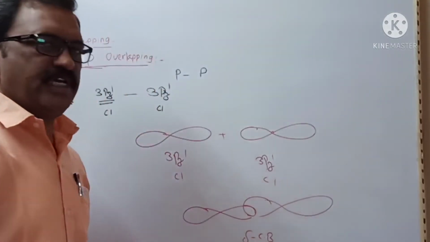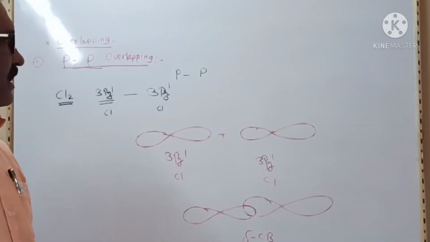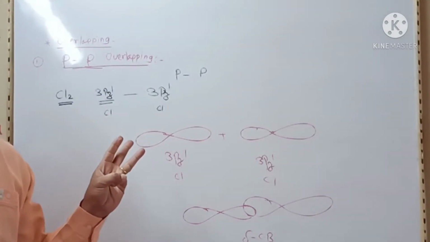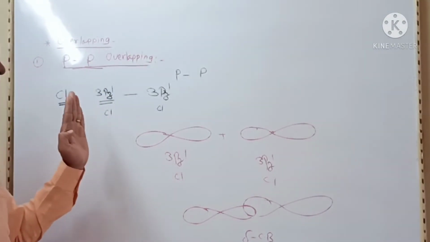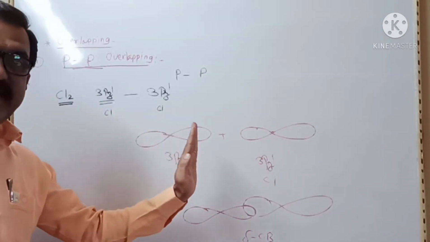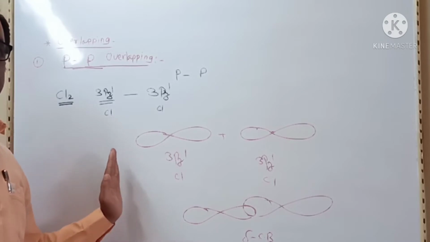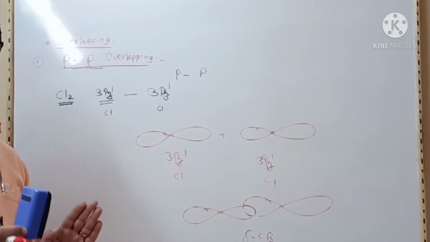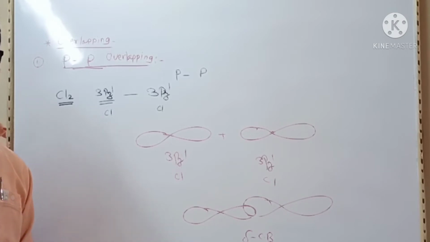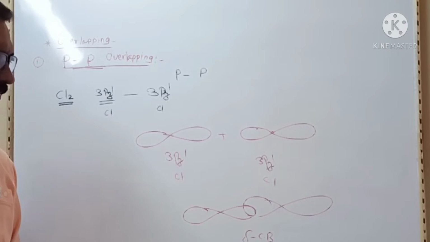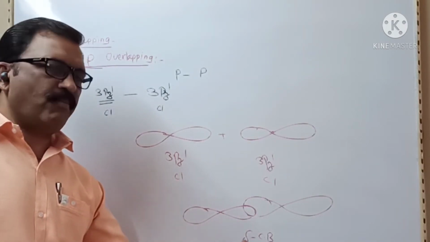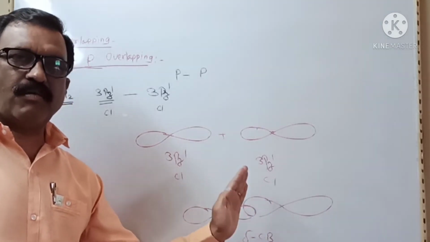So in s-s overlapping, s-p overlapping and p-p overlapping, which take place linearly along the internuclear axis, a sigma covalent bond is formed. As the extent of overlapping is maximum, a sigma bond is a stronger bond.